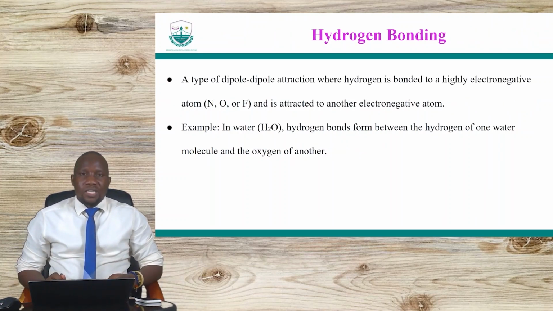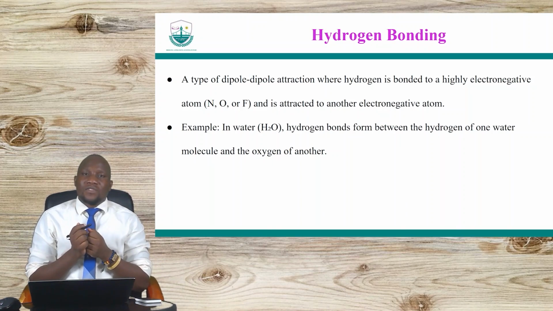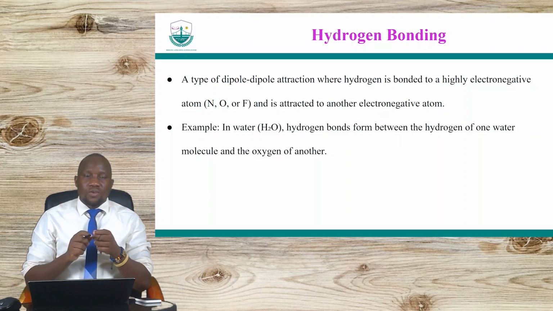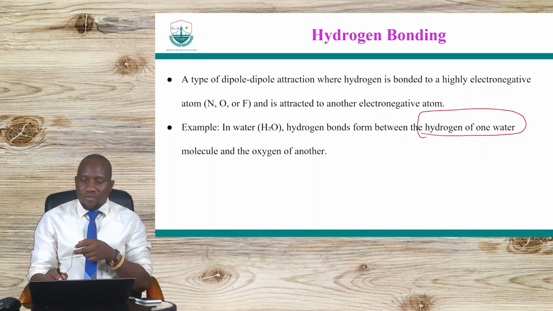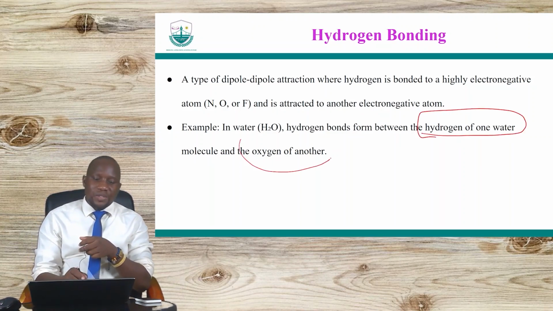And then hydrogen bonds, or what we call hydrogen bonding. These are dipole-dipole attractions, where the hydrogen atom is attached to a highly electronegative atom. For example, nitrogen, oxygen, and fluorine. When we talk about electronegativity, we are referring to the tendency of an atom to attract electrons or to accept electrons. That is what we call electronegativity.